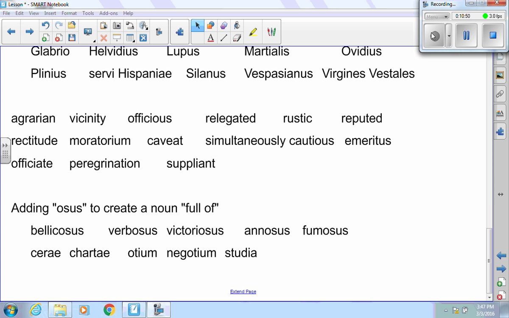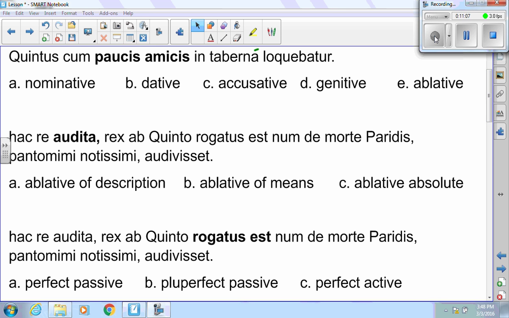Then I have the second group of words. These are more associated with your culture than anything else. Carai are the wax tablets. The cartai are the pages of papyrus stacked together. Odium is leisure. Ergodium is business, and studia is the act of learning and studying.